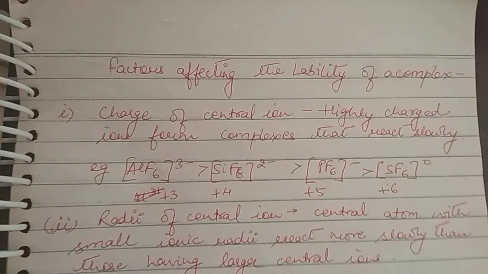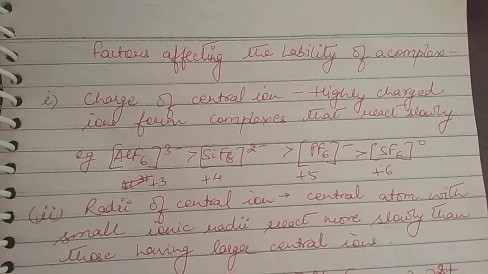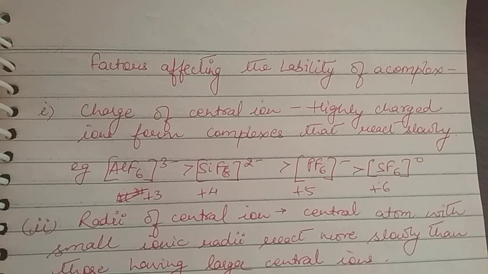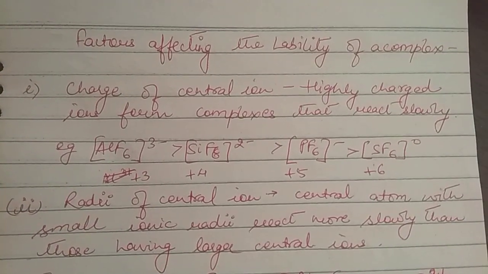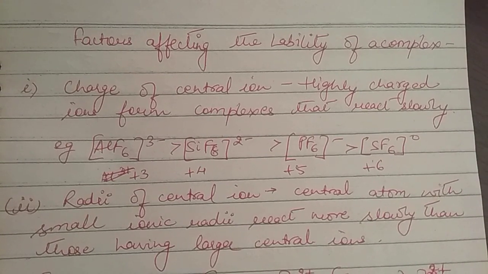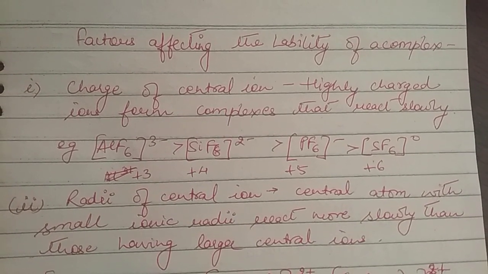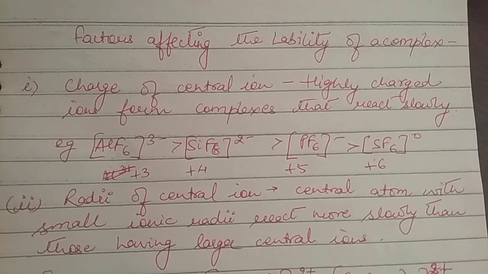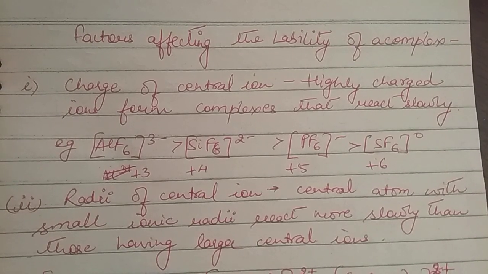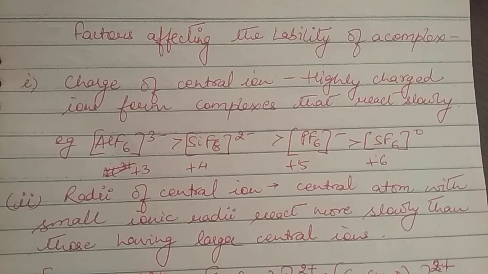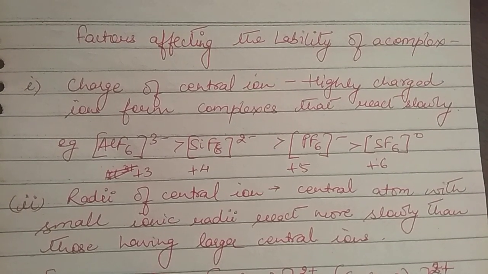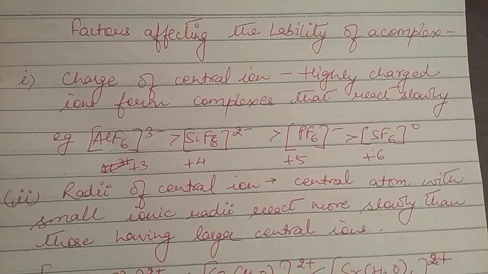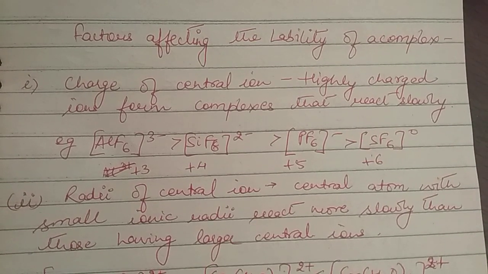Morning, students. In the last lectures we have discussed what lability and inertness are. Today we are going a step further and we are going to discuss the factors which affect the lability of the complex. Although there are several factors depending on different types of metal ions, we can figure out two general factors on which the lability of the complex depends.